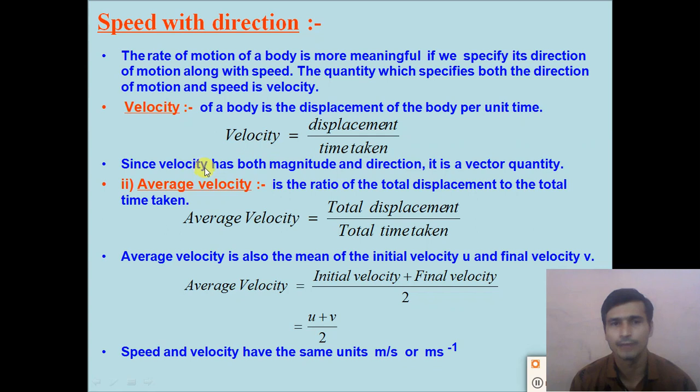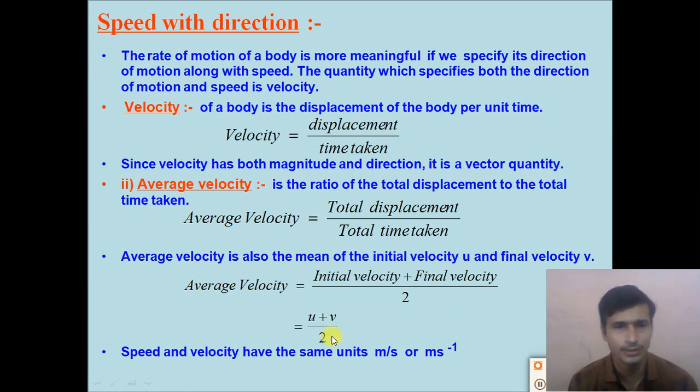Since the velocity has both magnitude and direction, it is a vector quantity. Speed is a scalar quantity because it has only magnitude. So speed is a scalar quantity, but velocity has both magnitude and direction, so it is a vector quantity.